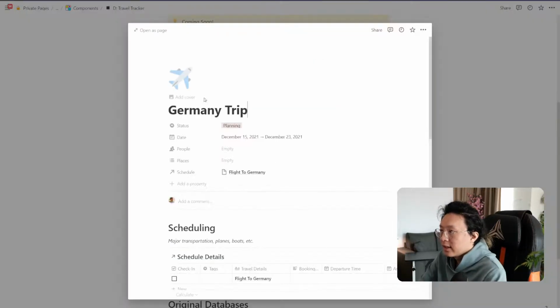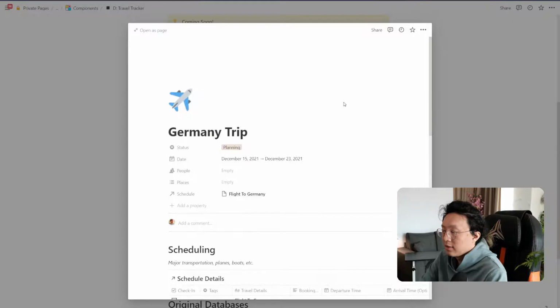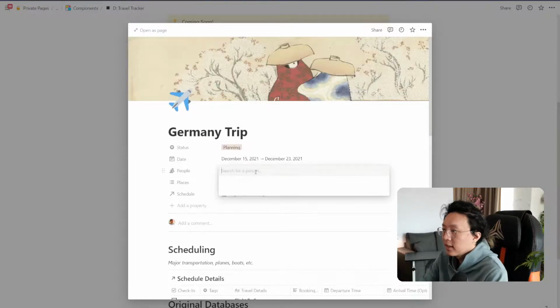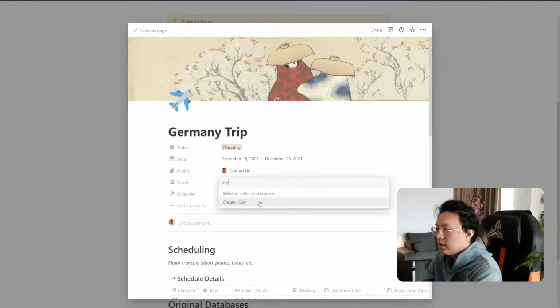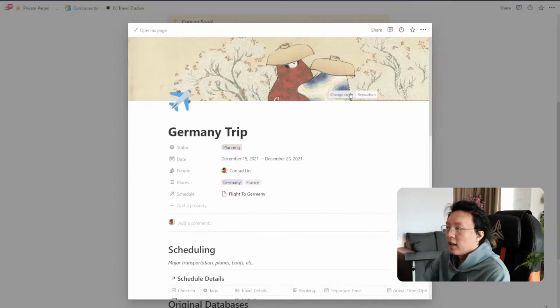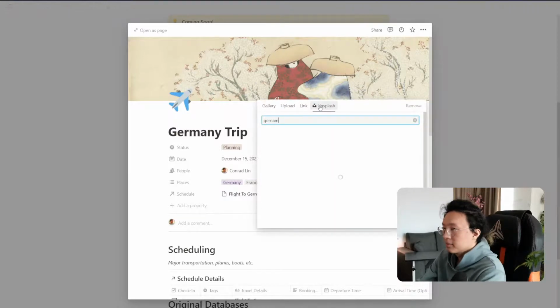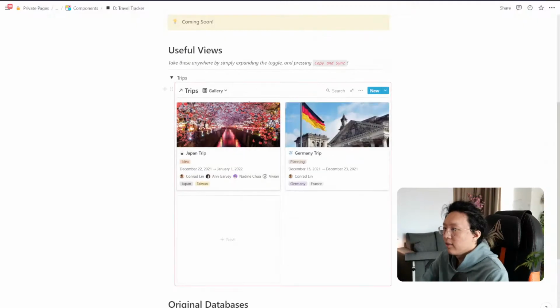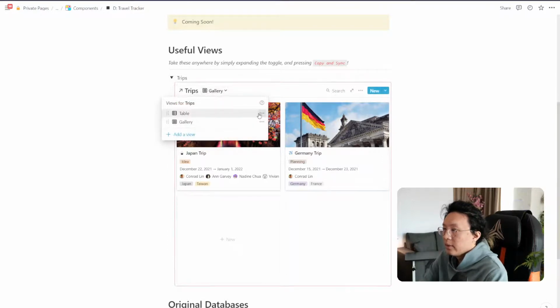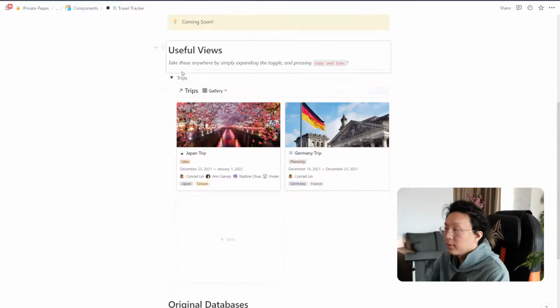And of course, I can also make this a bit prettier just so that we have some examples here for us all to see. So let's put again my name here, and Germany is 1, and maybe we'll go to France as well, right? So let's put Germany, just like so, or maybe a flag is more obvious. So what we have here is just the trip sync blocks.